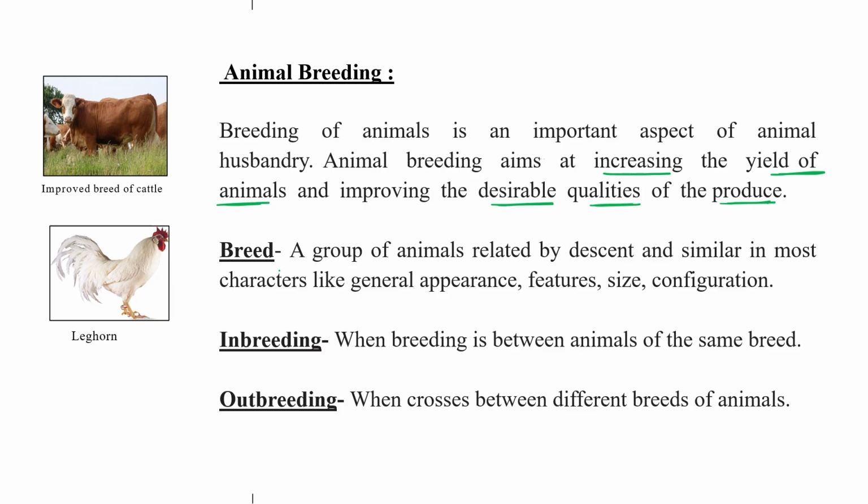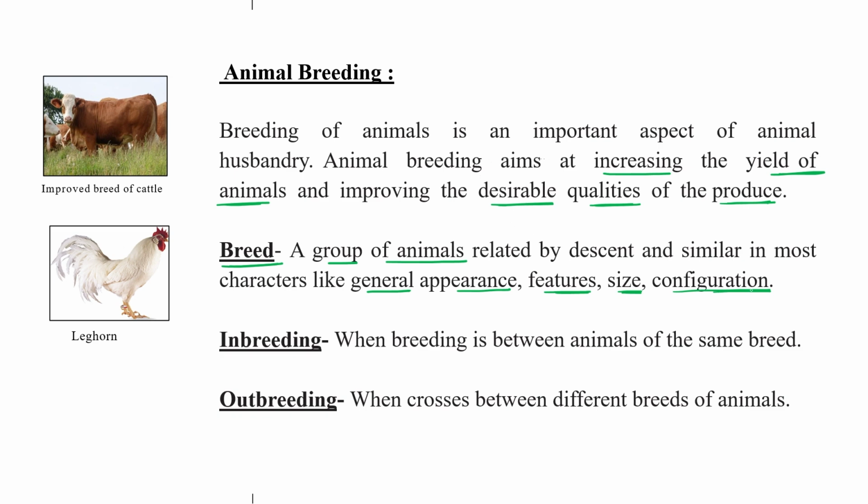Now let's discuss the term breed. What is this breed? So breed is a group of animals related by descent and similar in most of the characters. Okay, like their general appearance, their general features, the size of that animal, configuration of that animal.